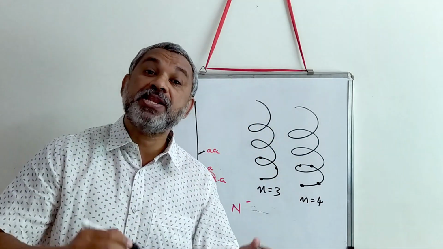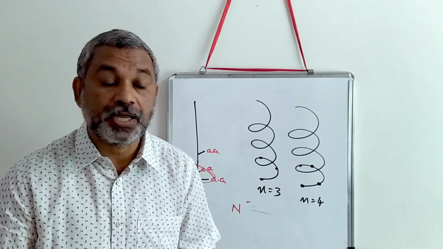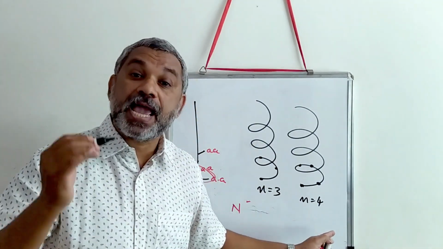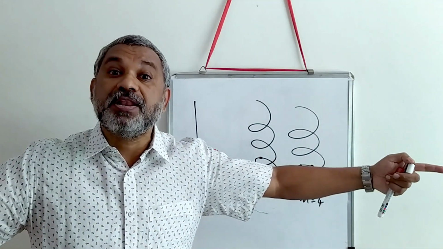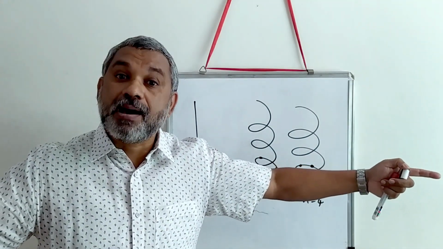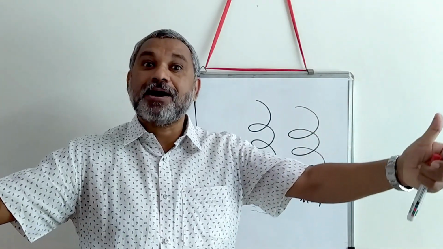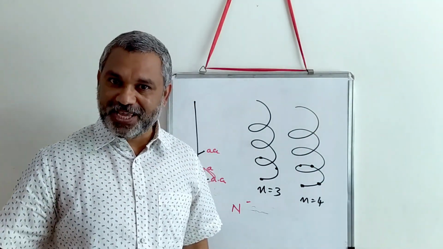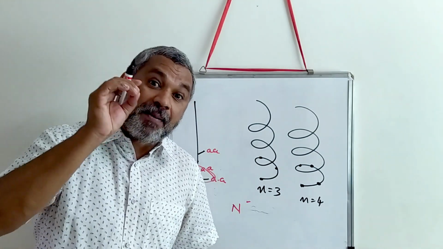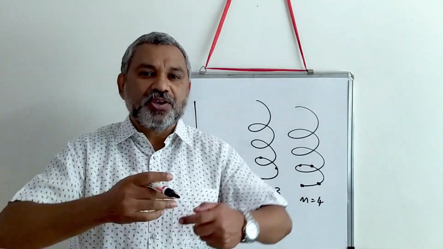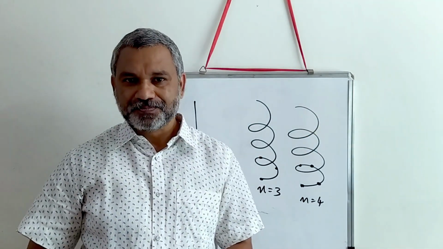What is the difference between n is equal to 3 and n is equal to 4? It is in the diameter. In the case of n is equal to 4, the diameter will be broader. It will be larger. And it will be all the more larger when n is equal to 5, because 5 amino acids you need to incorporate in one ring structure. You have a very broad ring.